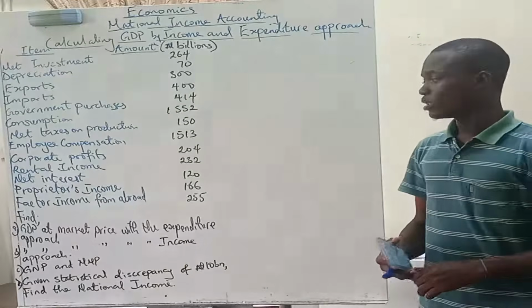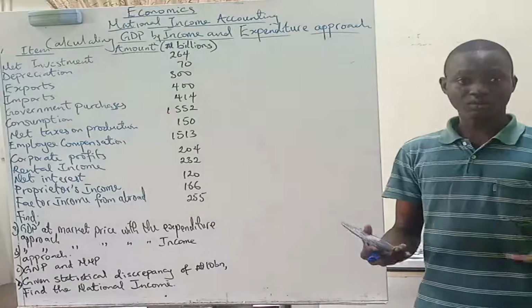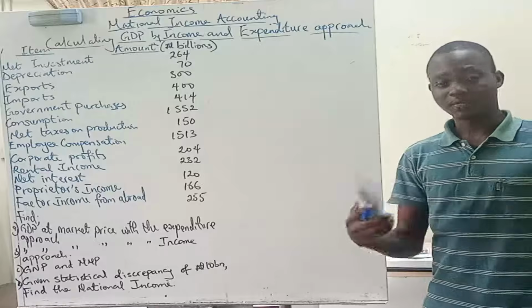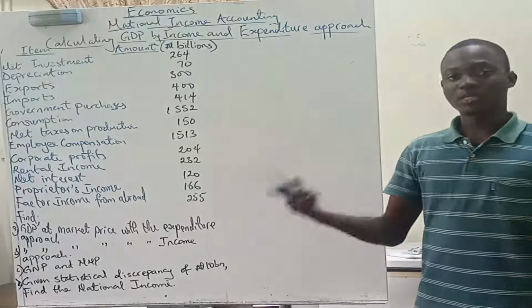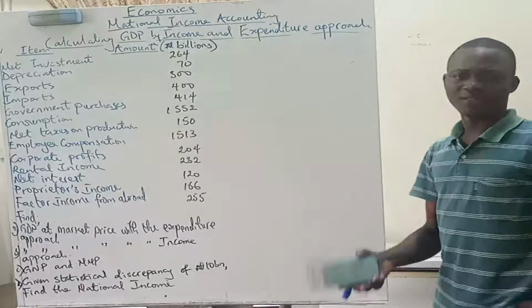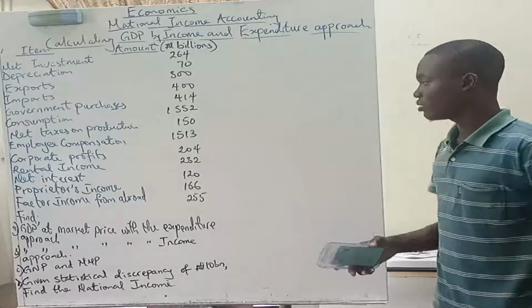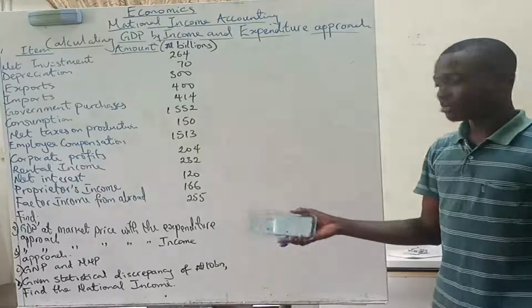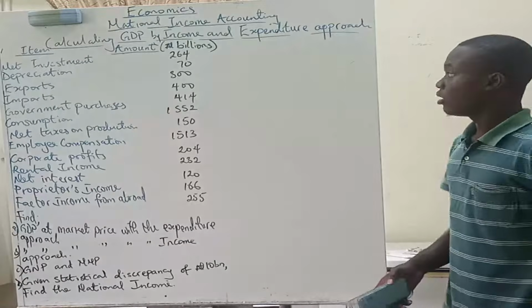It's not just talking about labor, it could be in terms of capital too. If a Nigerian owns capital abroad, and a foreigner owns capital in Nigeria, you take the net of the payments on all of these. There is at least a video on this item that discusses it a little deeper, but because that is not the primary stuff for today, I've just given a quick revision on each of the items.